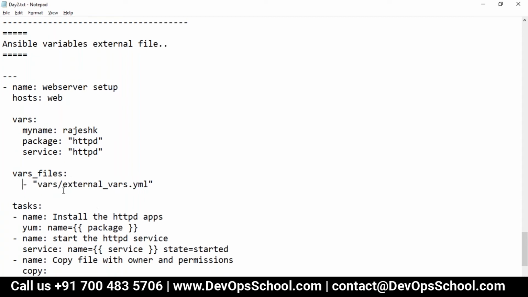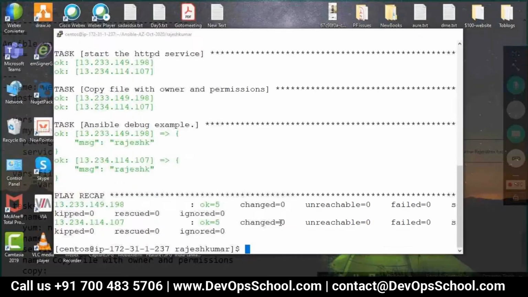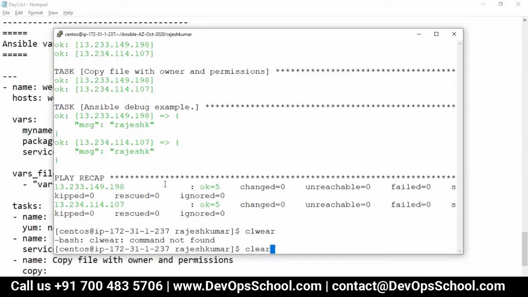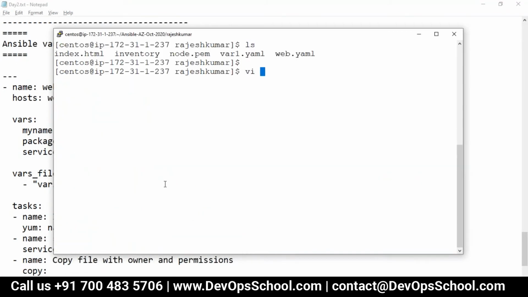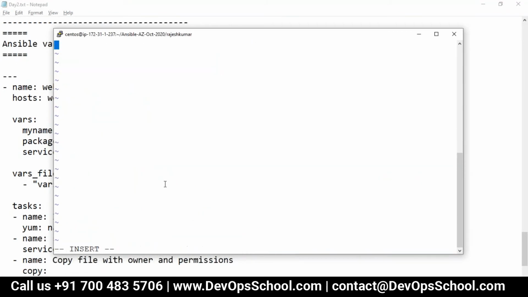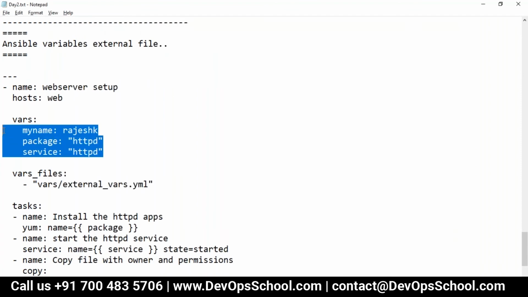Now here, this variables external file, the path can be anything, relative path or absolute path, whatever it is. But because I have a habit of keeping the external files in the same location, which is here, everything I'm keeping in Rajesh Kumar. So vi external vars, and inside that, you know what, I will copy paste this one.